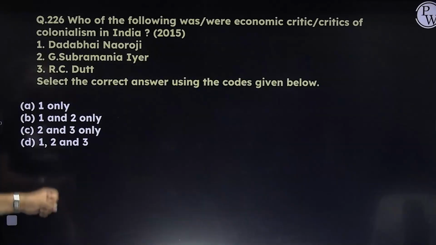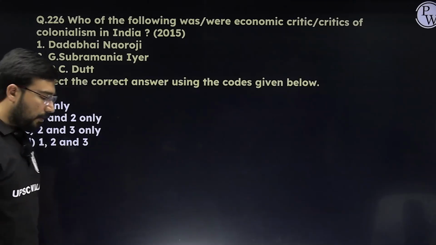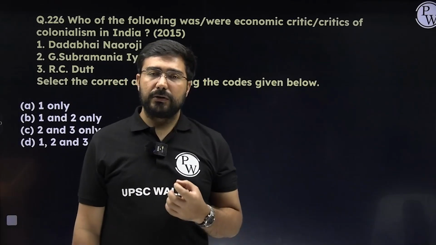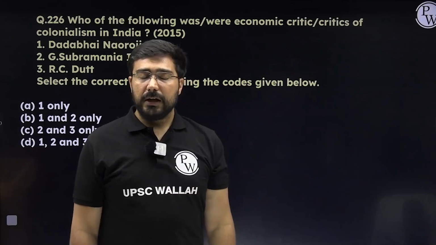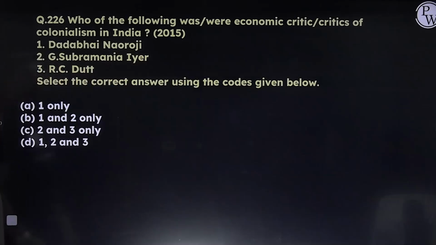Okay, this is a good question. Please remember this. Which of the following were the economic critics? So economic critique, all of you know, was a trend of the people who came out with their understanding of British colonialism and made them realize that you are responsible for our poverty and our underdevelopment. Dadabhai Naoroji, 100%. Agarkar, yes. Subramanya Iyer was also linked to this. So here the answer will become D.